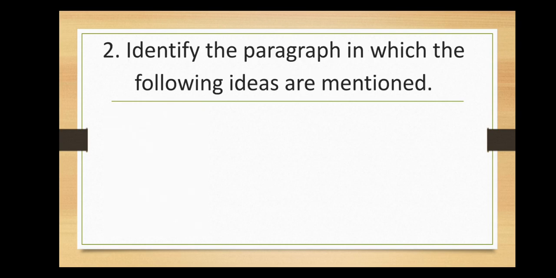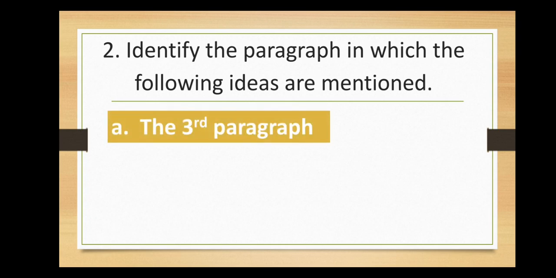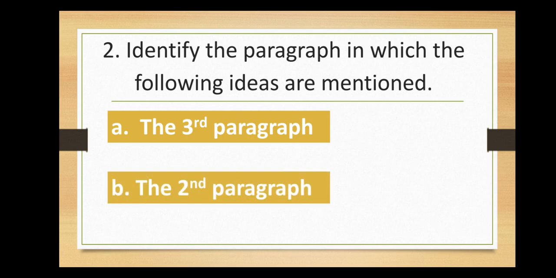Identify the paragraphs in which the following ideas are mentioned. The first idea, A, malnutrition has deadly consequences. This idea actually is mentioned in the third paragraph. The second idea, the problem of malnutrition appears under various aspects. This idea is mentioned in the second paragraph.